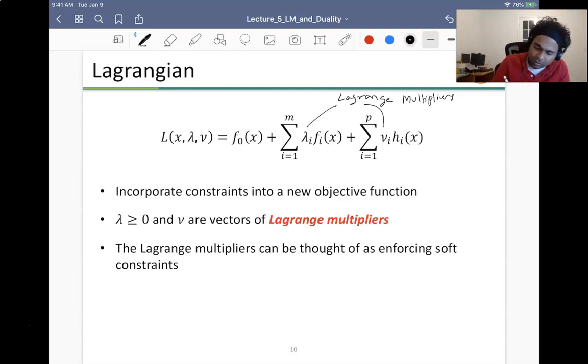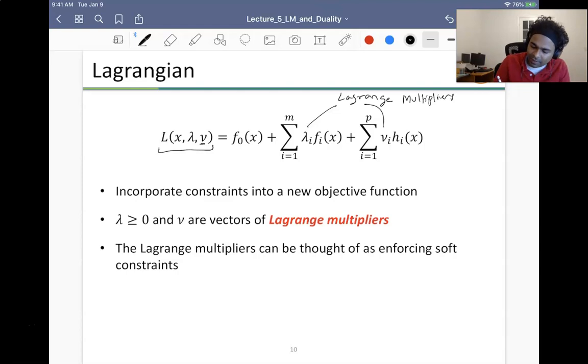Okay, so I define my Lagrangian as L of x, lambda, nu, this is the symbol nu, equal to f0 of x plus the sum of i from 1 to m lambda i fi of x plus the sum of i from 1 to p nu i hi of x.